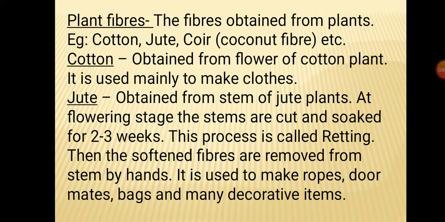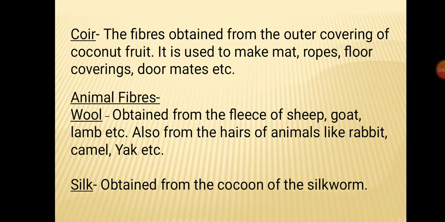The jute fiber is used to make ropes, doormats, bags and many other decorative items. The next plant fiber is coir, the fiber obtained from the outer covering of the coconut fruit. It is so hard that it's not easy to weave it into any size or shape. So it is used to make mats, rope, floor coverings, doormats, etc.